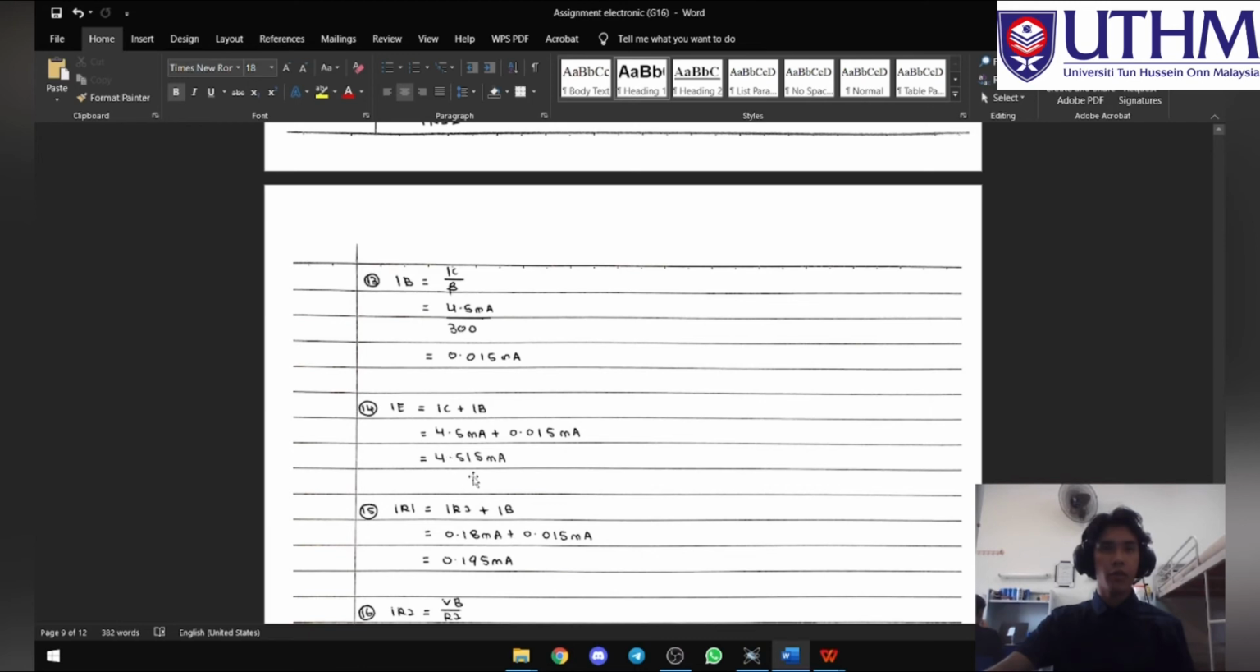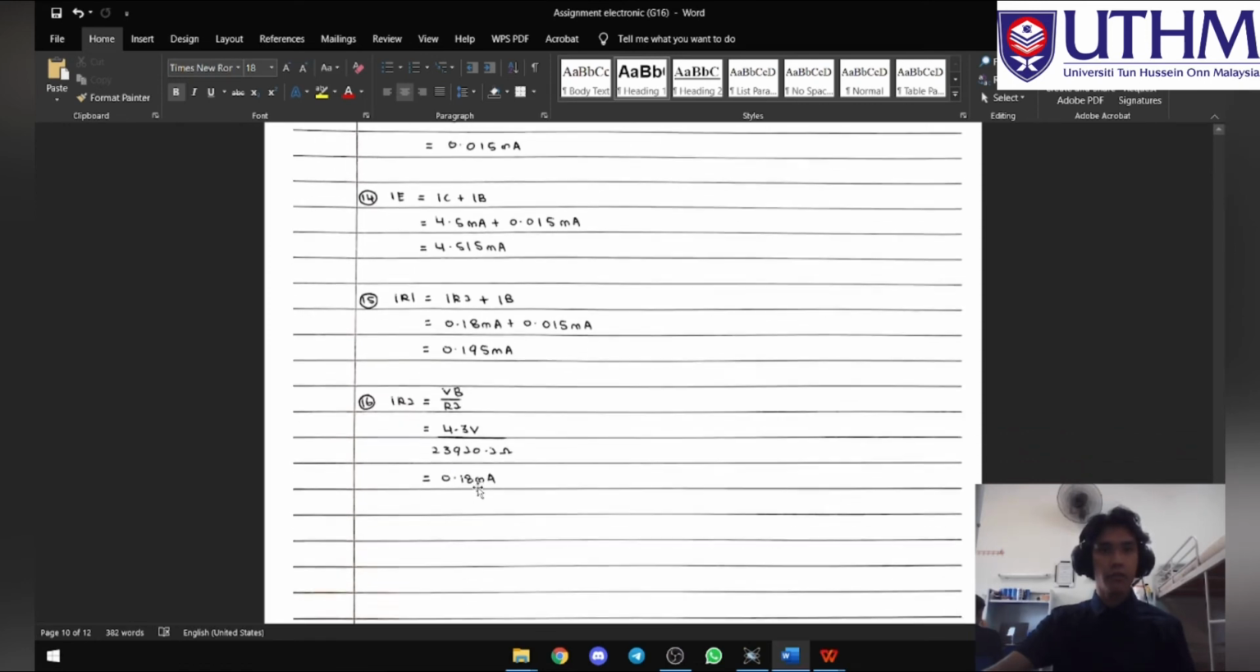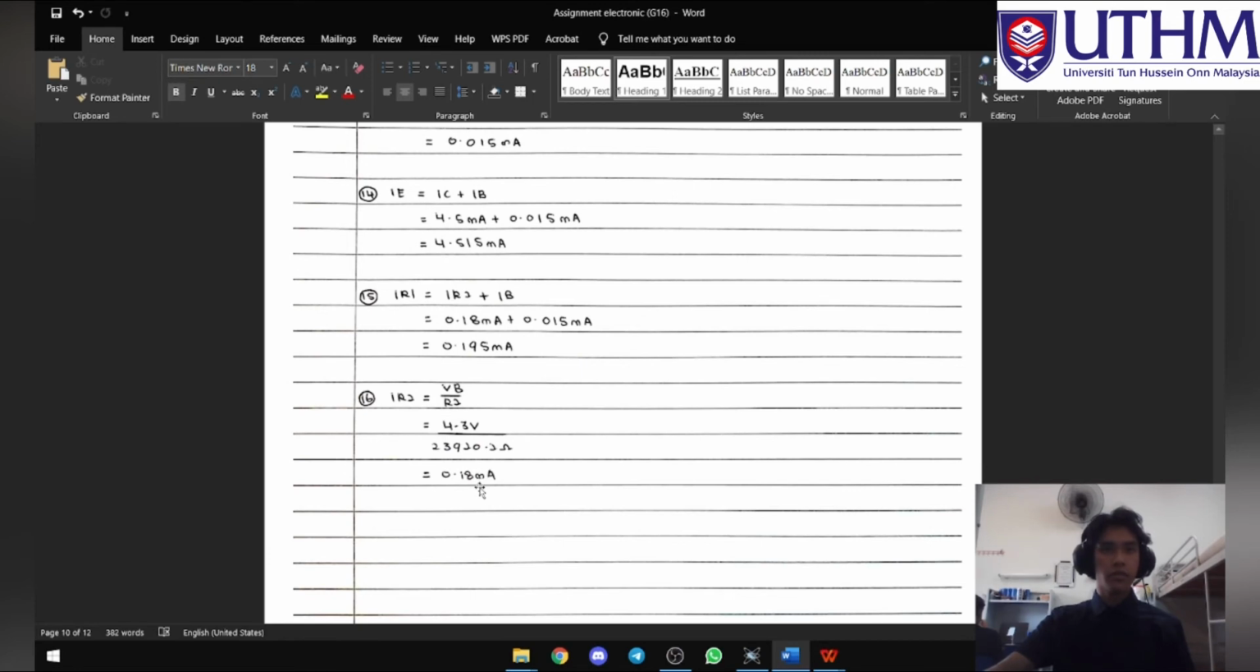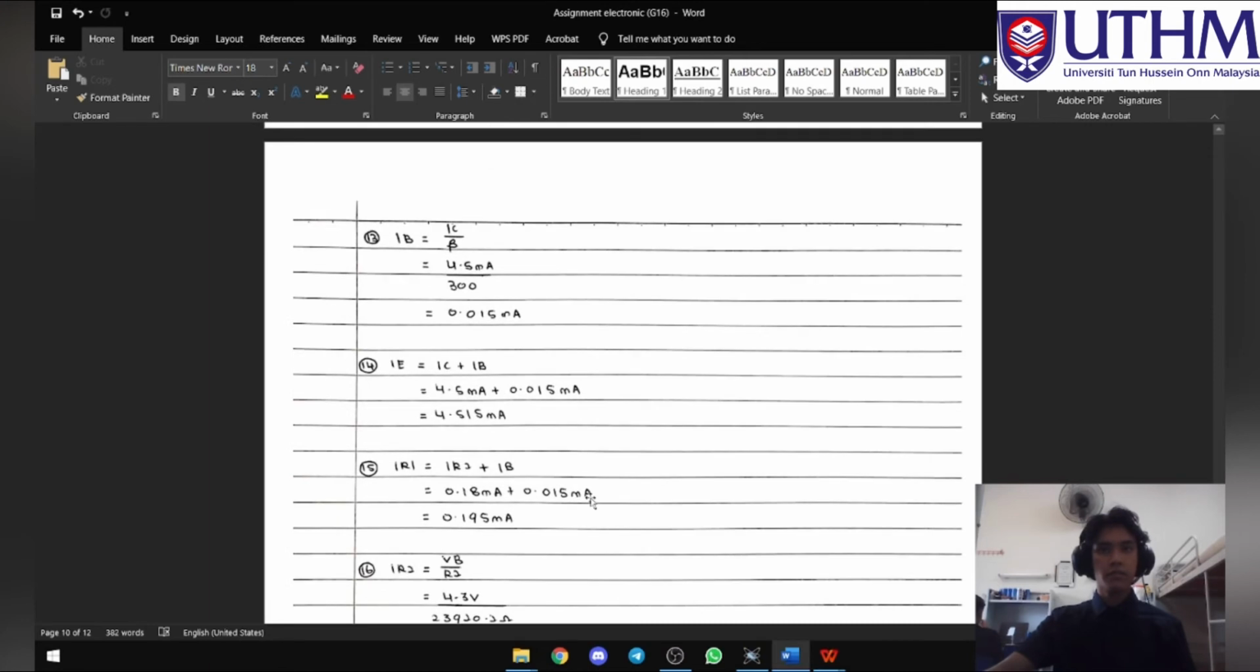IE we got 4.515 milliamp. Our IR1 is 0.195 milliamp, and our IR2 is 0.18 milliamp. So that's all for our calculation. I'll hand it over to Faiz Farhan for the simulation. Thank you.